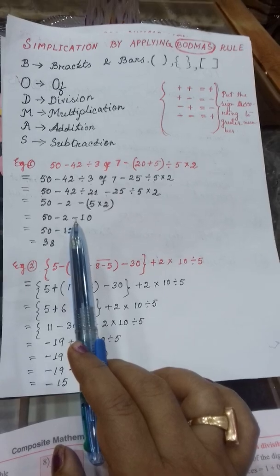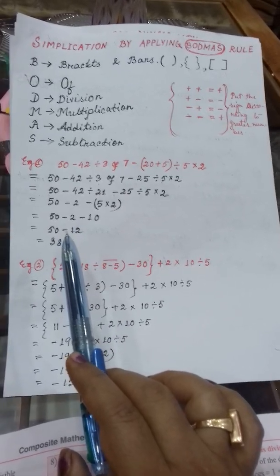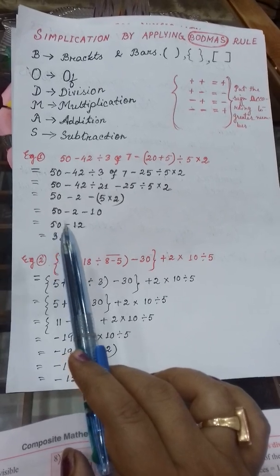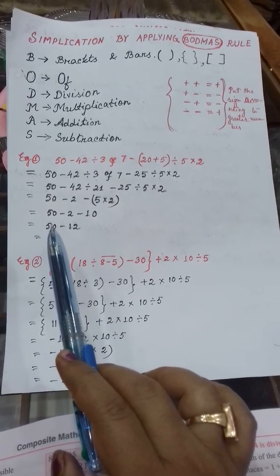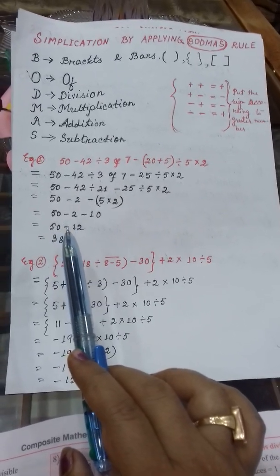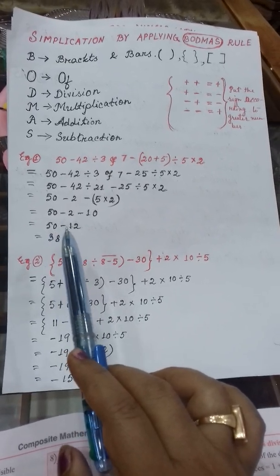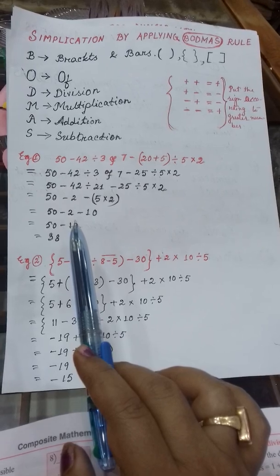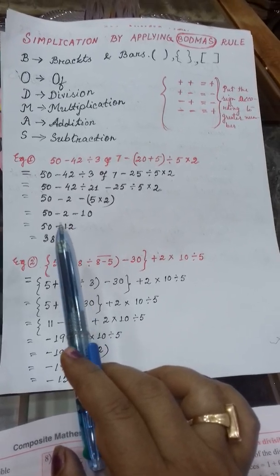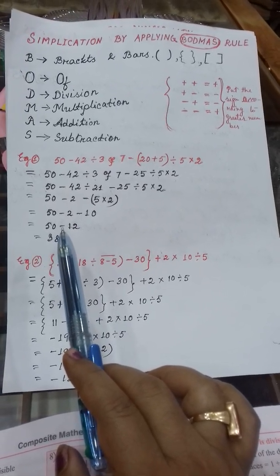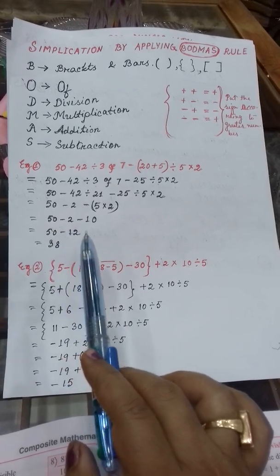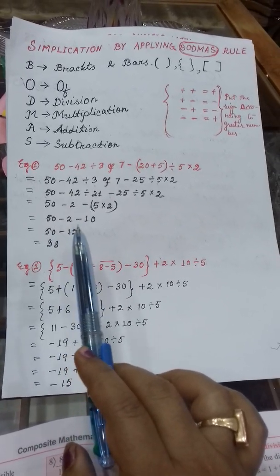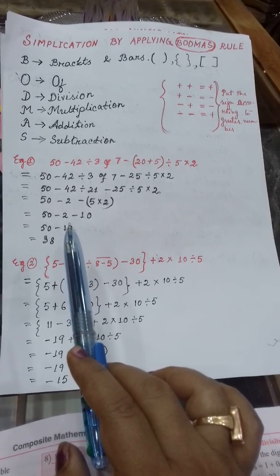Minus means negative. That's why here it is the minus symbol. In the last step, 50 minus 12. 50 is positive and 12 is negative. You will consider the number according to its sign, because before 12 there is a minus symbol, that's why you will consider 12 as a negative number or negative integer. Clear? Integer also means number.